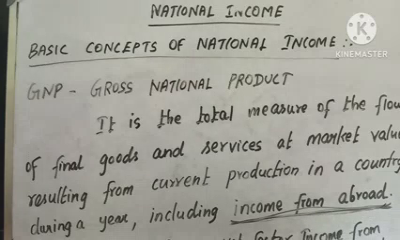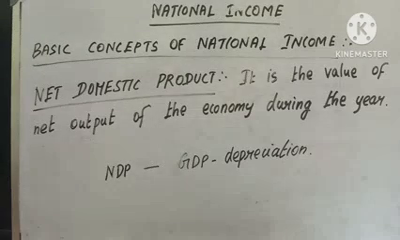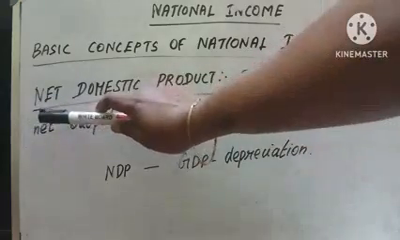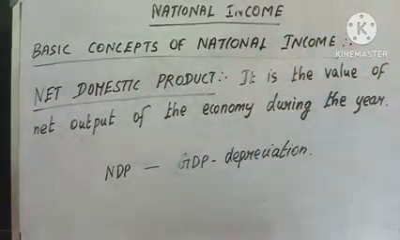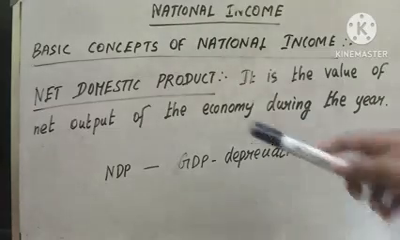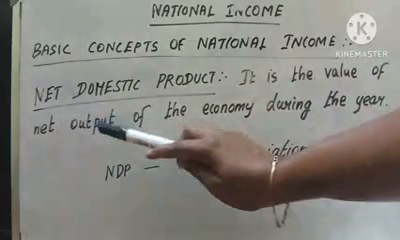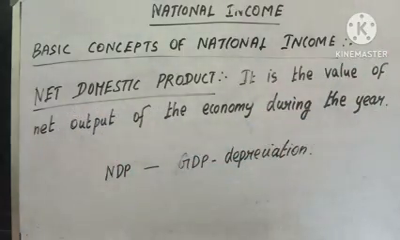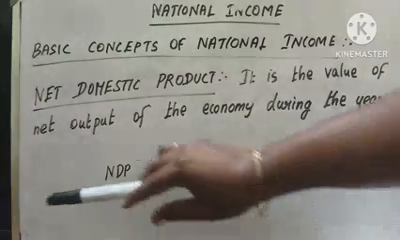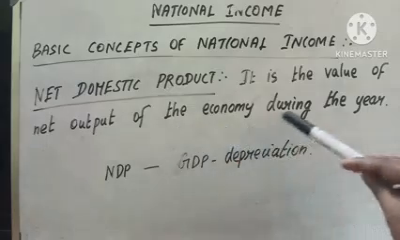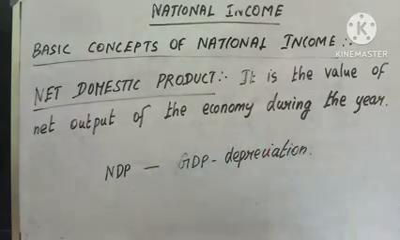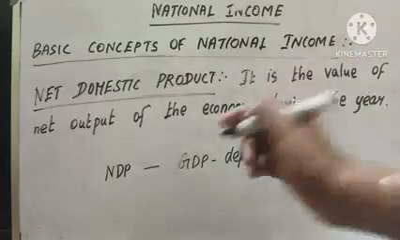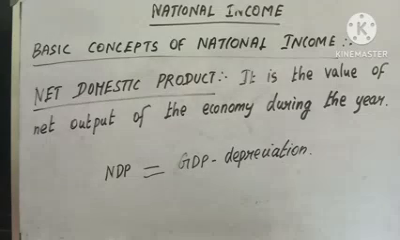Okay, the next concept is net domestic product. The expansion for NDP is net domestic product. Let me see the meaning. It is the value of net output of the economy during the year. So NDP equals GDP minus depreciation.